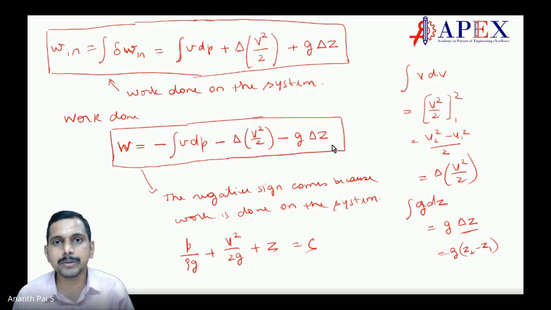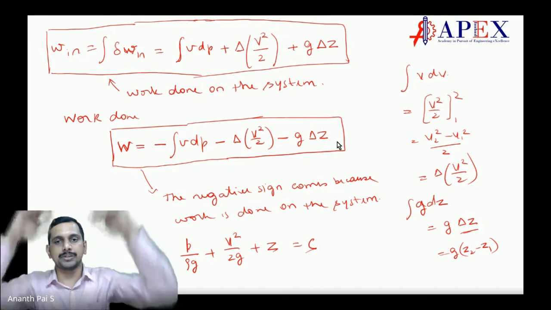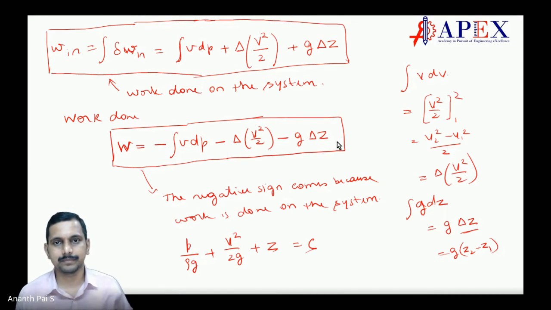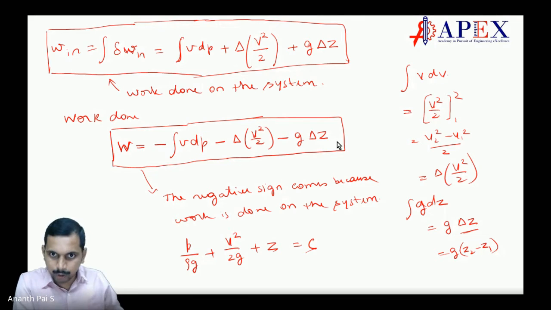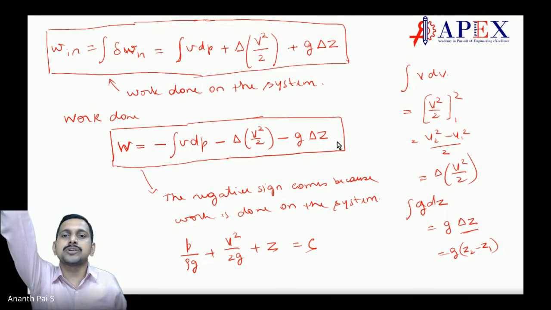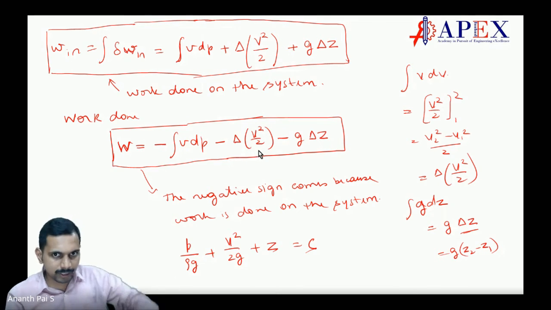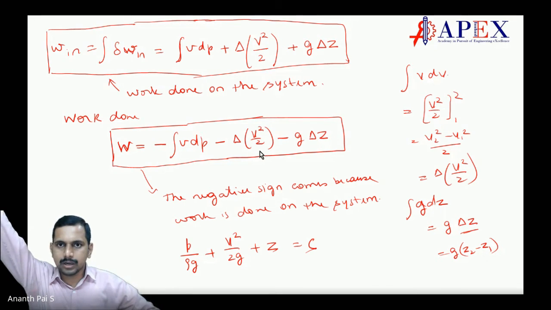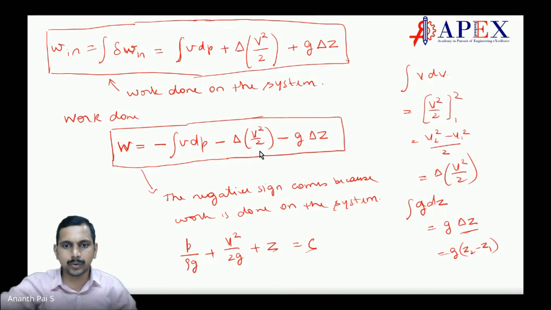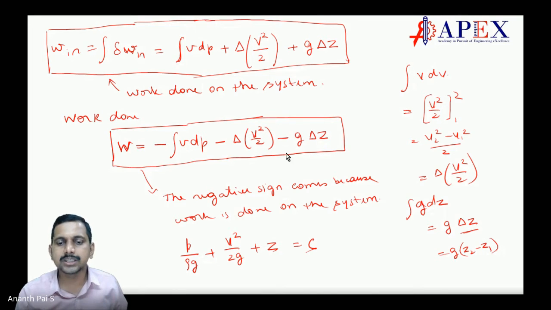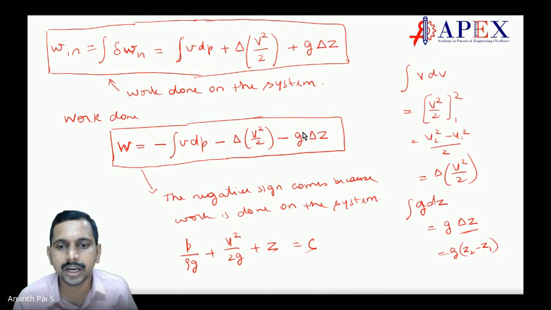Here, it may go to a higher position, like a pump. When you pump something from the lower position, it will go to the higher position, from the well to the overhead tank. There is no change in velocity, there is no change in density. So the only thing which changes is the internal energy, the potential energy.